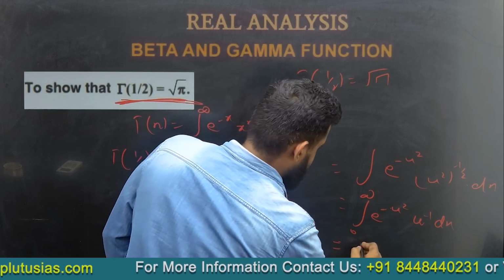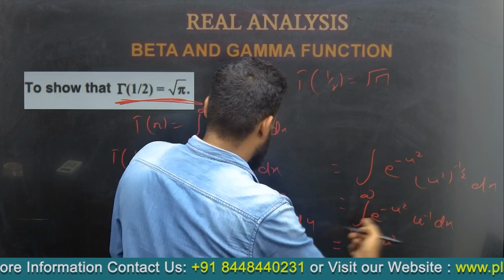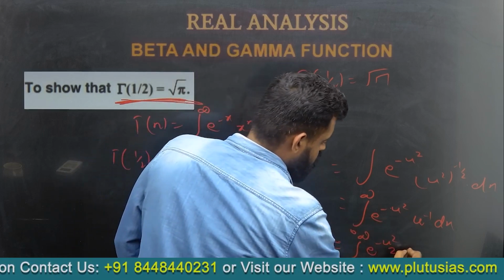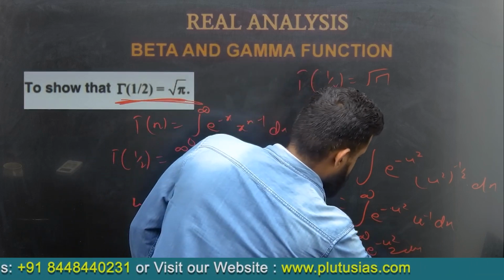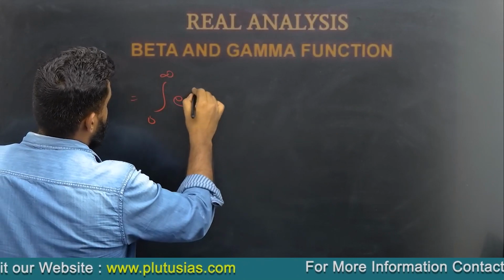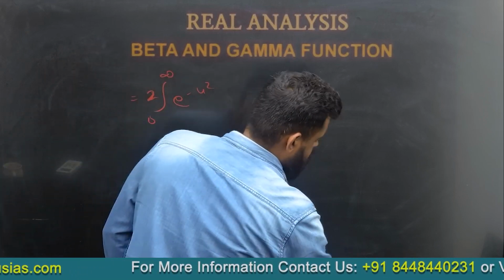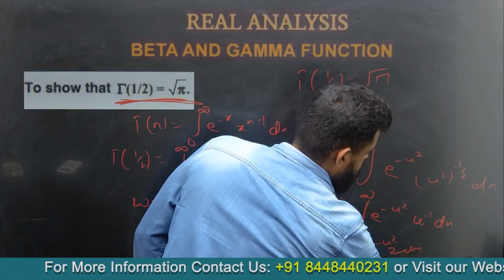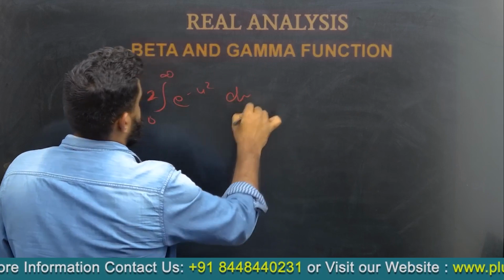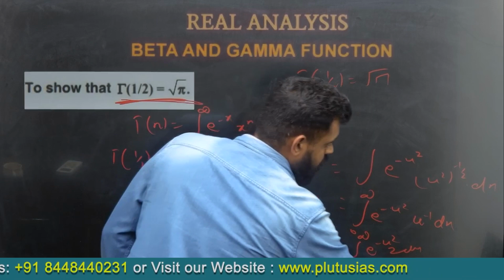So we write here 0 to infinity e to the power minus u square, and we would write 2 du, or we get 0 to infinity e to the power minus u square 2 times du. Okay, so this is the value of gamma half.